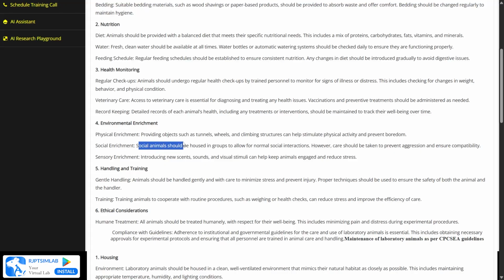Then the social enrichment. Social animals should be housed in groups to allow normal social interactions. However, care should be taken to prevent aggression and ensure compatibility. The meeting up of two animals is also very necessary for their social interaction so that they do not feel lonely, and care should be taken to prevent aggression and ensure compatibility between the animals.